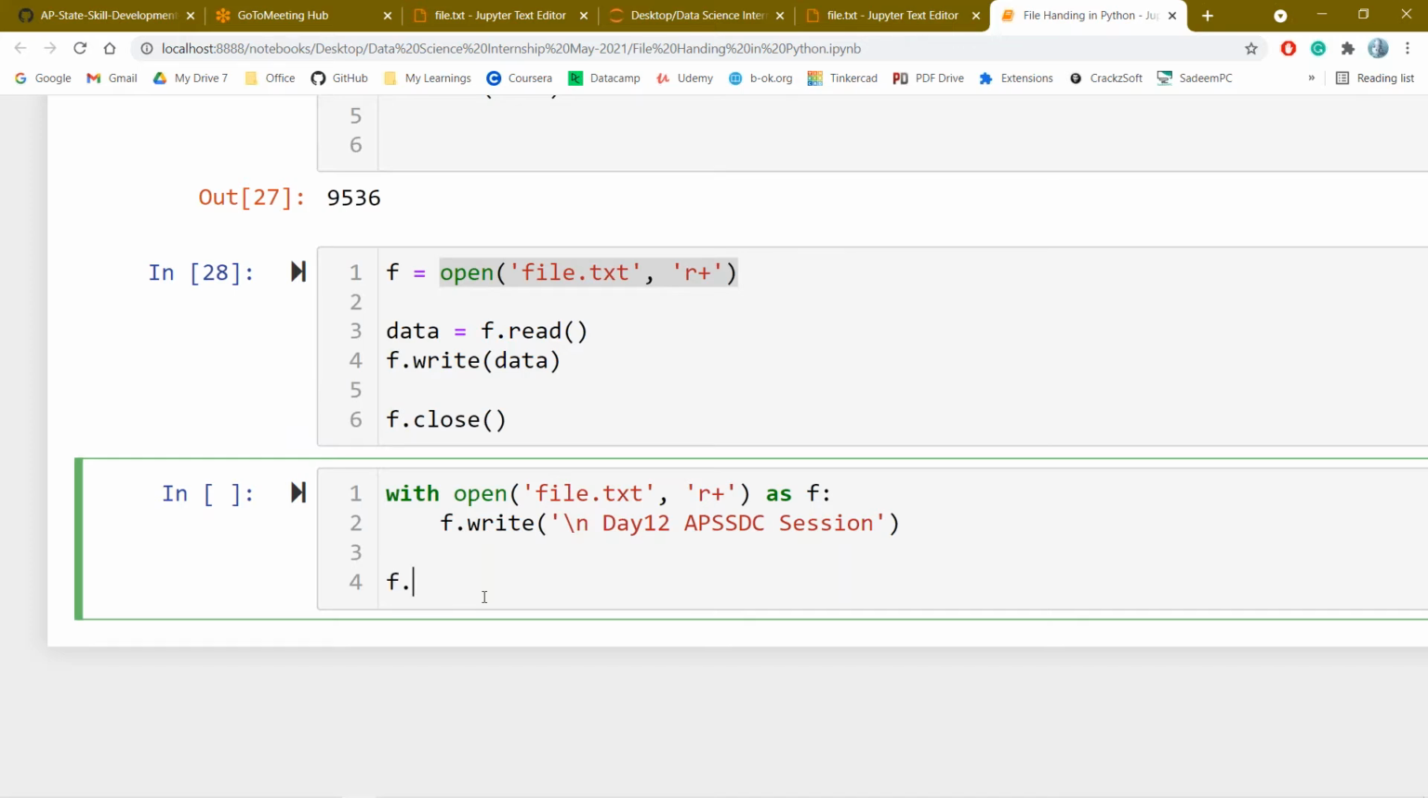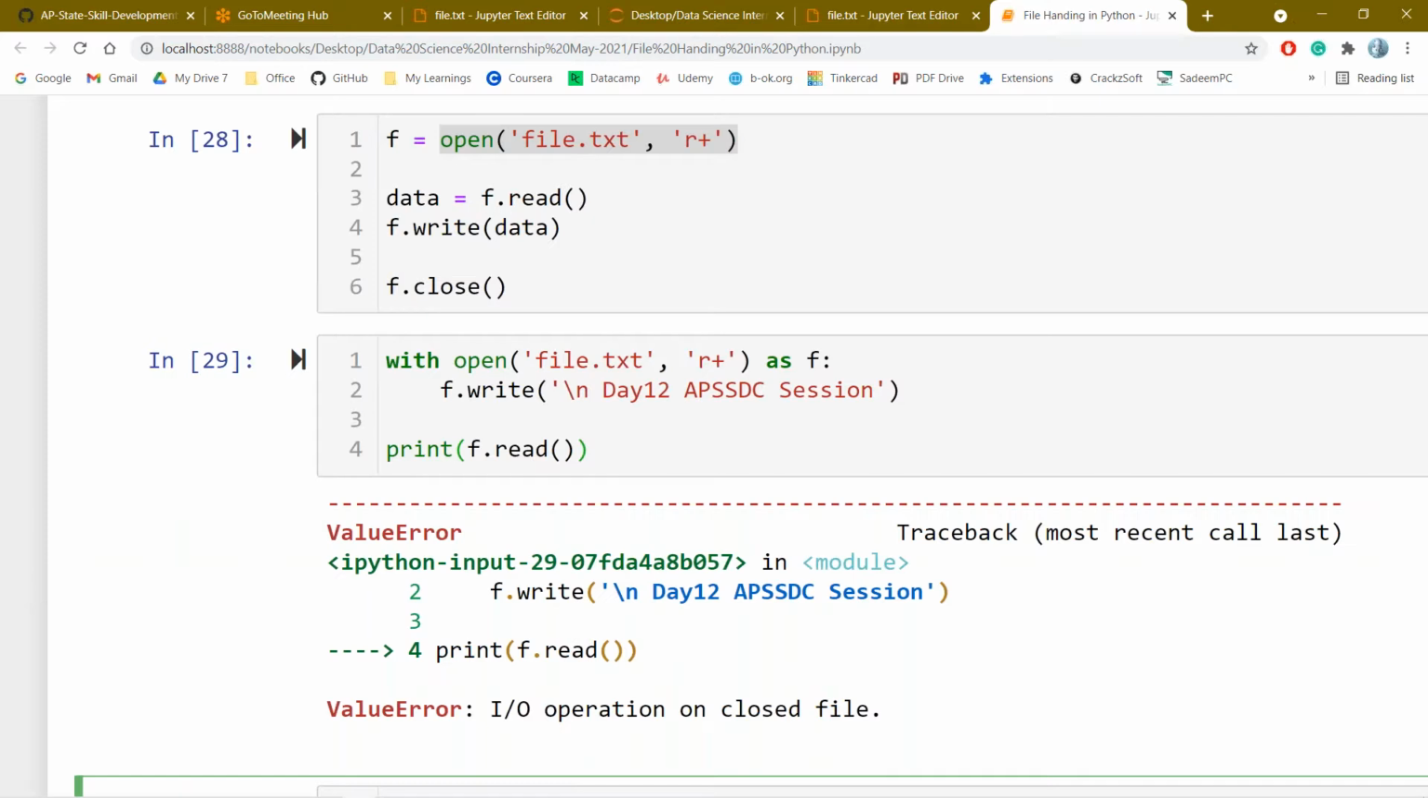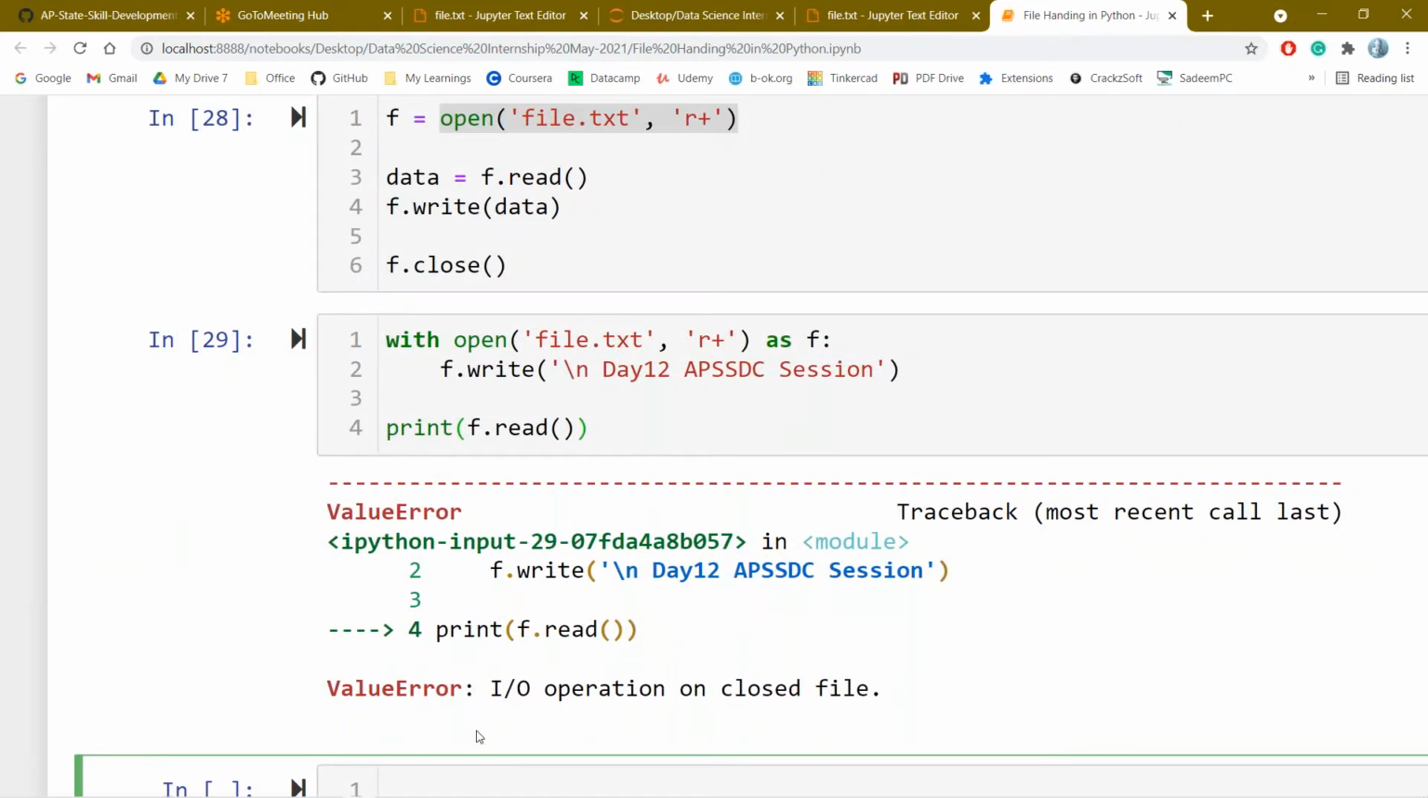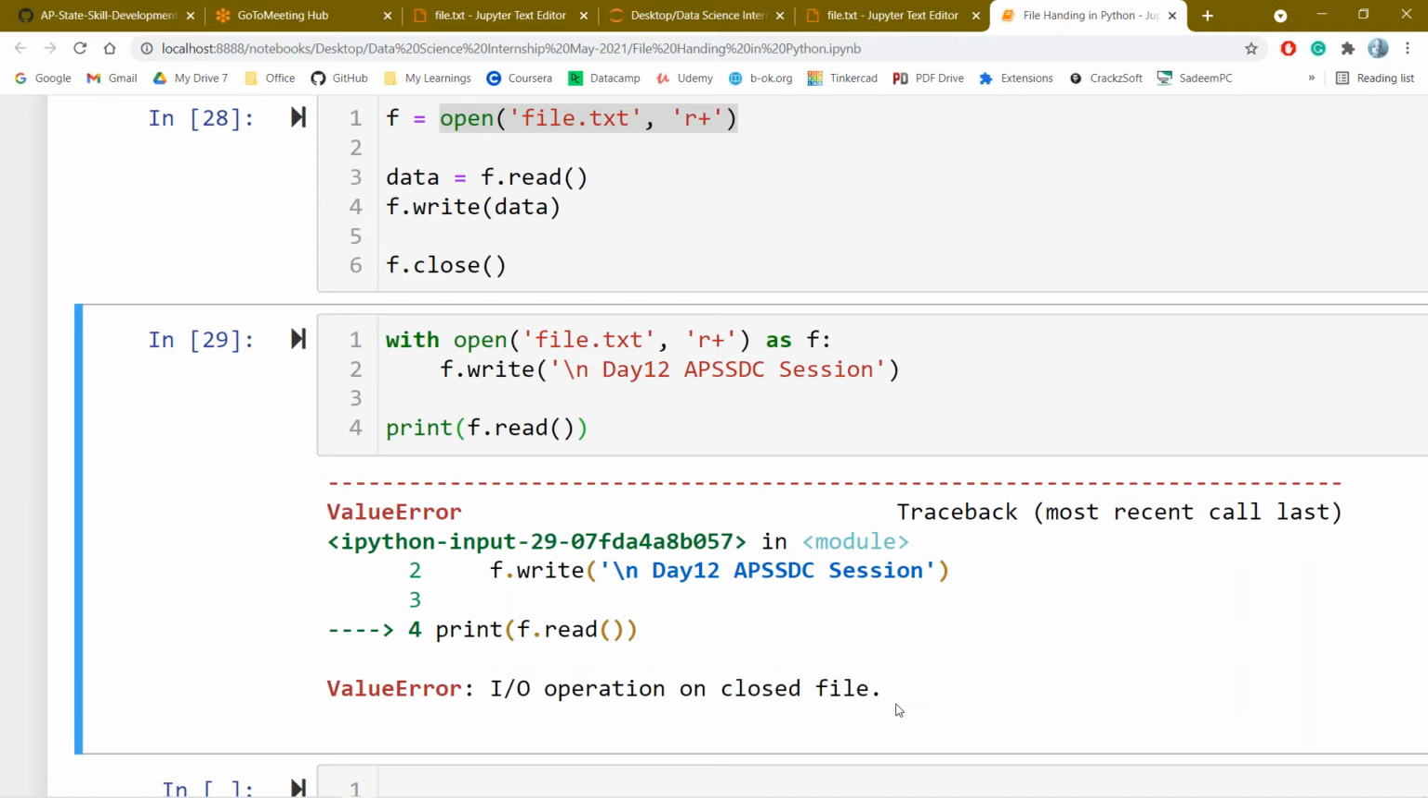If I am trying to access the file, because I have opened in r+ mode, if I'm trying to use this file, I will be getting an error saying the file is already closed. A ValueError: I/O operation on closed file, because I can't perform the operation on the closed file. If you observe here, I didn't use the close method for closing a file. So if I come out of the indentation, automatically the file will be closed.